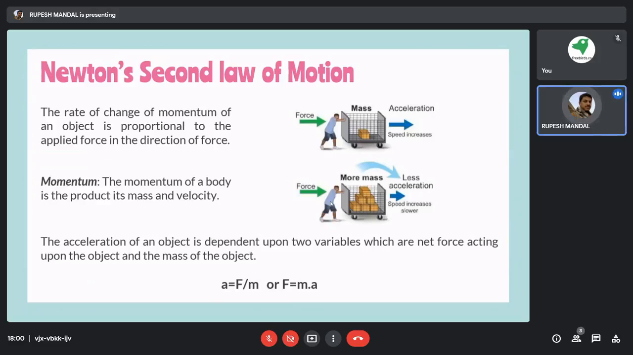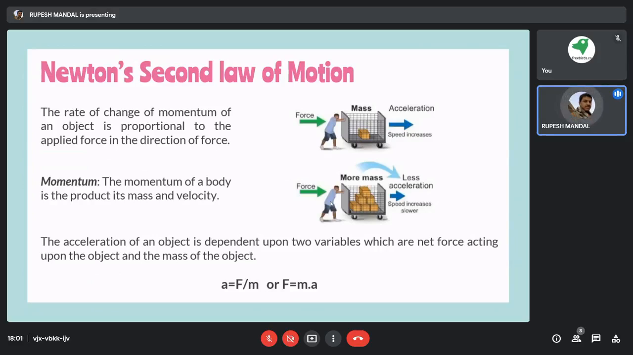Based on mass and its speed, or velocity, we can identify the momentum. What is momentum? The momentum of a body is the product of its mass and velocity. So if you know the weight of that object, that is mass, and the speed with which that object is moving, we can identify its momentum.